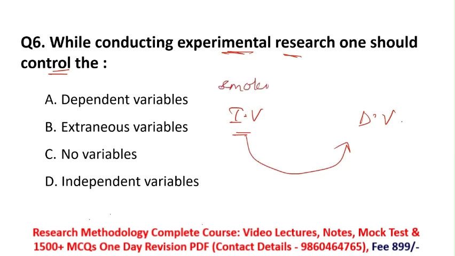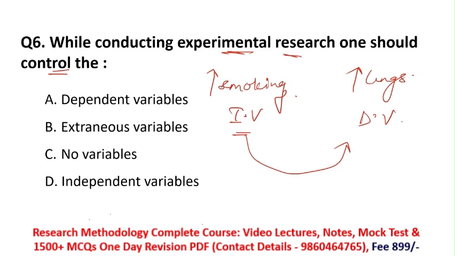If a person smokes in very high quantity, their lungs also get damaged. So the independent variable decides how the dependent variable behaves. If you smoke daily, your lungs start damaging. In experimental research, the researcher sees how the independent variable is affecting and causing change in the dependent variable.